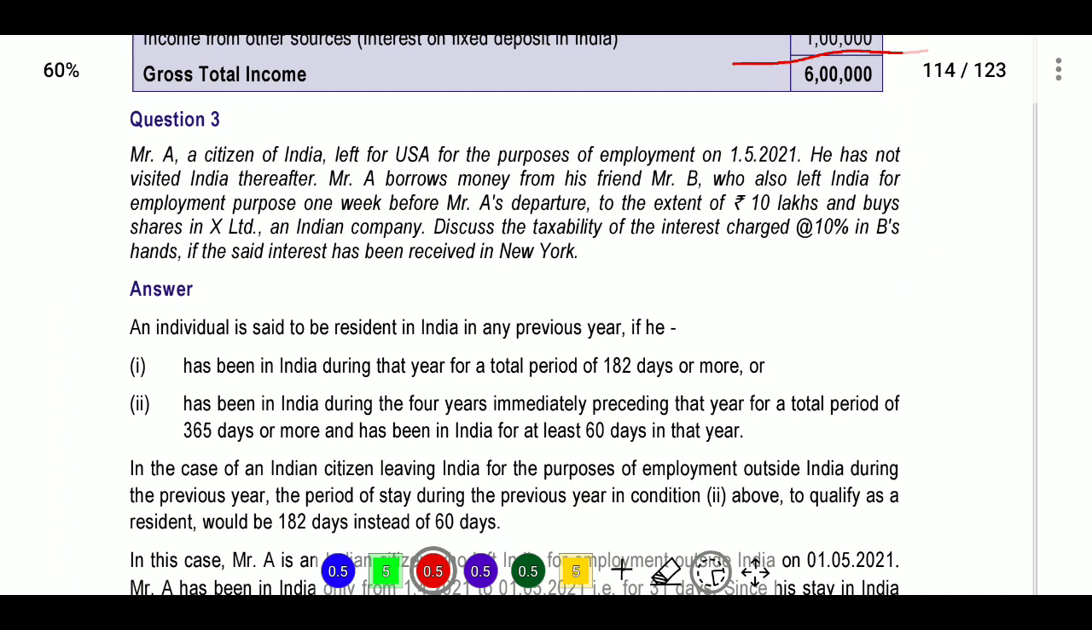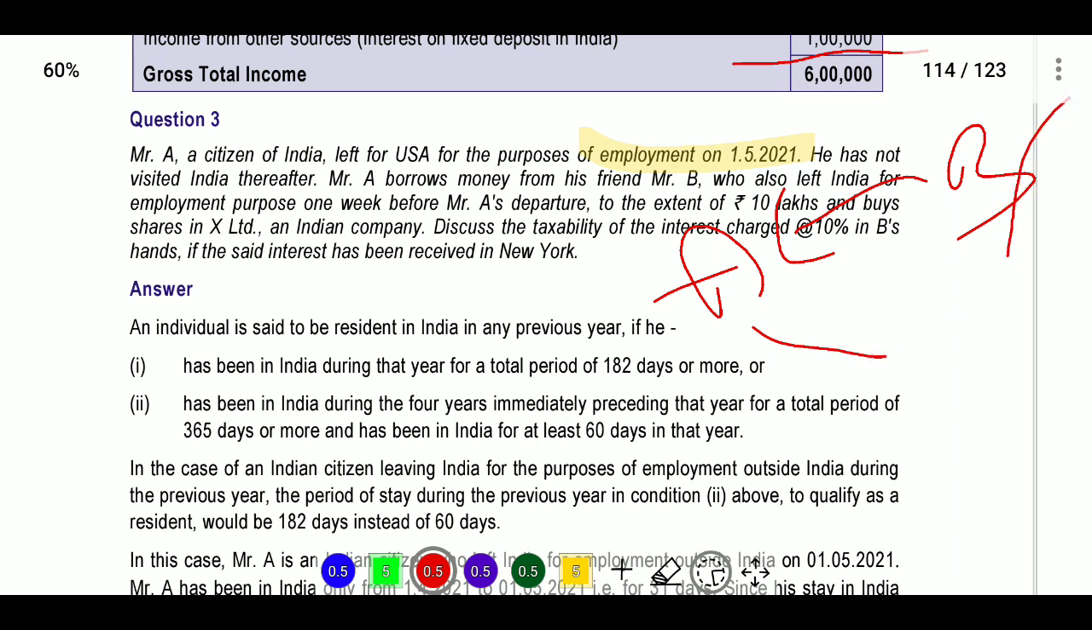Next, question number 3. Mr. A, a citizen of India, left for the USA for the purpose of employment. So he is a person who went outside India for the purpose of employment. He has not visited India thereafter. Mr. A borrowed money from his friend Mr. B, who had left India for employment purposes 1 week before Mr. A's departure. So a person went to the USA and has not visited India, and A borrowed some money from B, who went outside India 1 week before A's departure, to the extent of 10 lakhs as the loan amount.